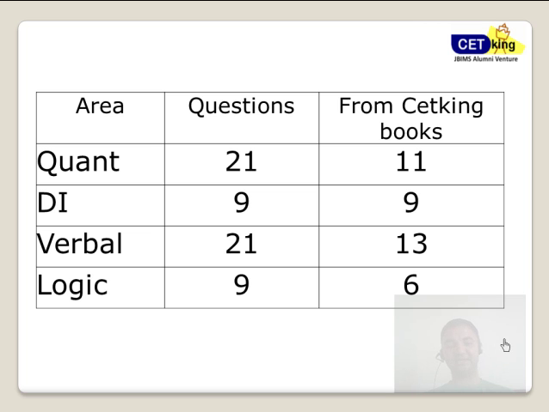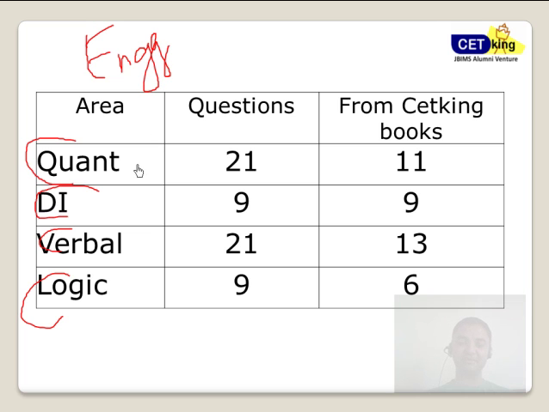Fine. So if I talk about individual sections: quant 21 questions, DI 9 questions, verbal 21 questions, logic 9 questions. In the typical engineers' quant, I would say they've gone back to being a little bit more difficult than the last 5 years. I've taken CAT for the last 5 years and today's paper was the most difficult quant section I've seen. So the level of difficulty has gone up, no doubt about this. Out of 21 questions, 11 were based on Cetking books and workshop. If you attended all of them, you'll be able to solve around 11 questions.